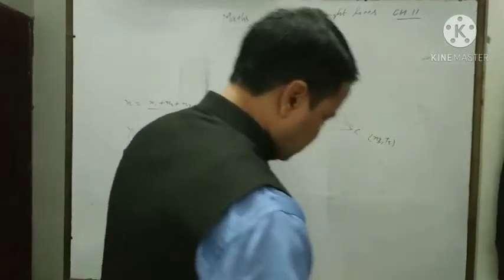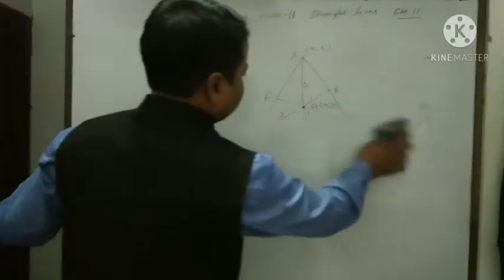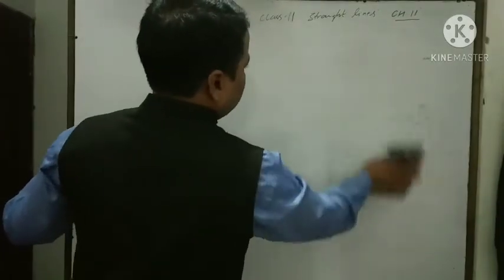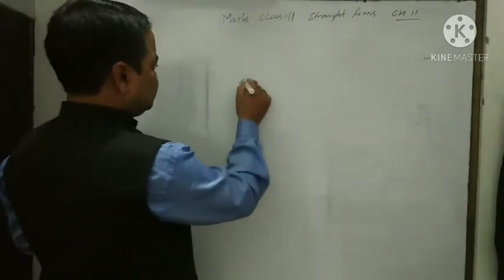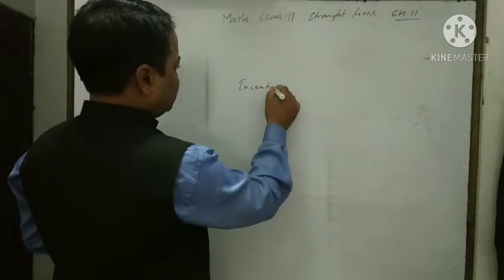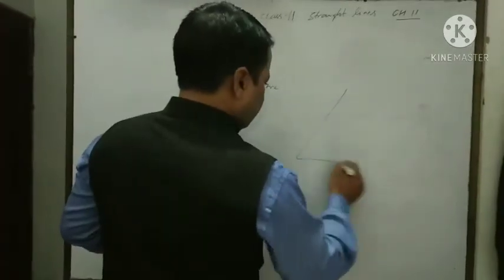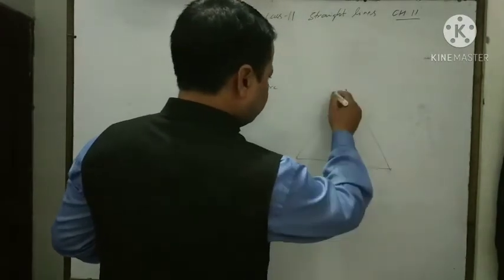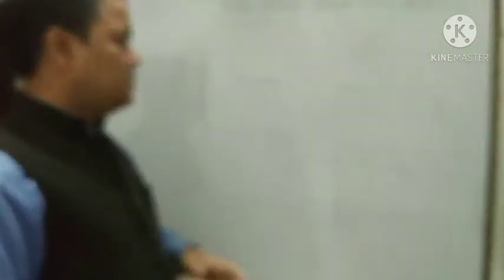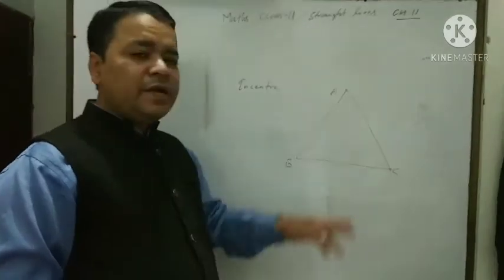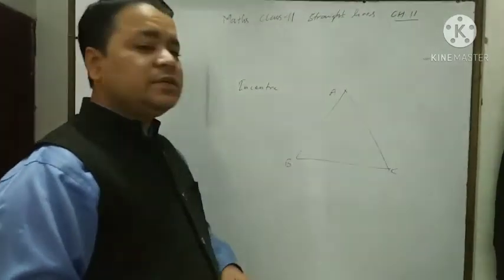Now here we try to know the incenter of a triangle. First of all you should understand what is incenter. If we take a triangle ABC, what is centroid? The point where medians meet, that point is called centroid. But what is incenter?